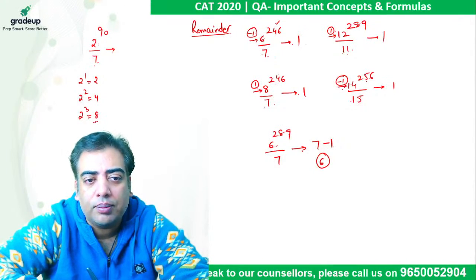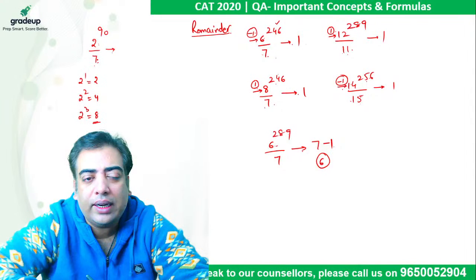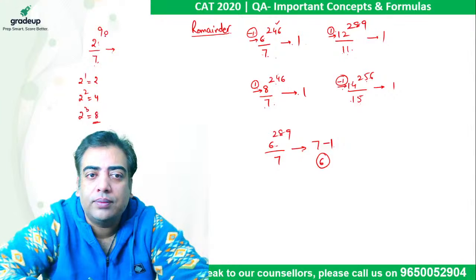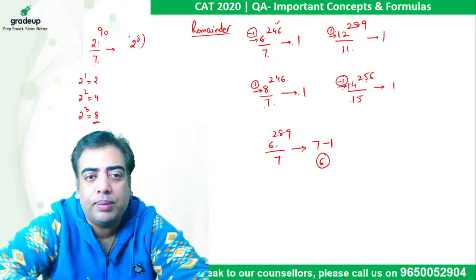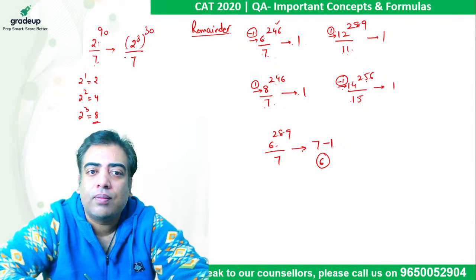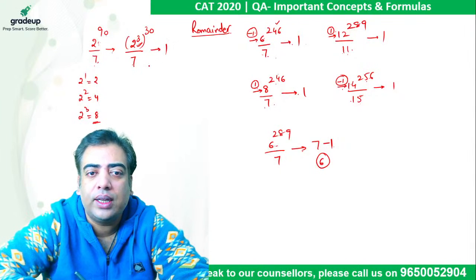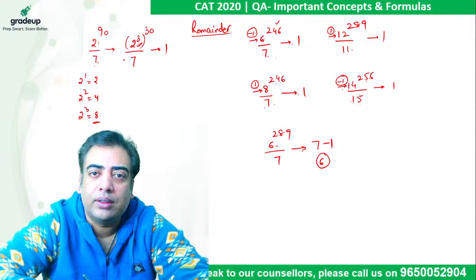So 8 is the number which when divided by 7 gives me a remainder of 1. So now I have to use 2 cube here. If I go for 2 cube, the power 90 divided by 3 gives me 30, so 8 raised to power 30 is to be divided by 7. The moment I got 8 here, my job becomes very easy. 8 divided by 7, remainder is 1. Whatever the power is doesn't make any difference, the remainder comes out to be 1.